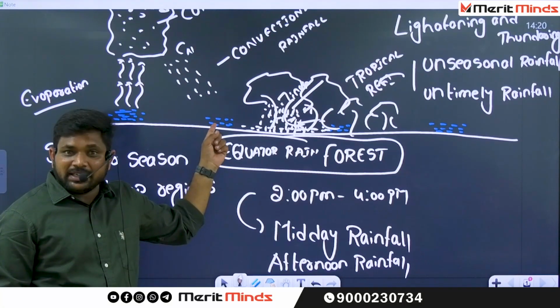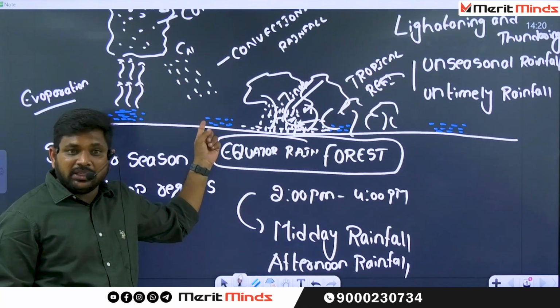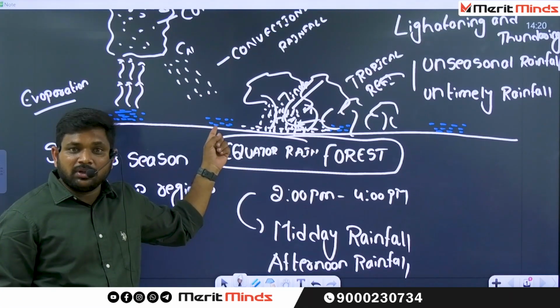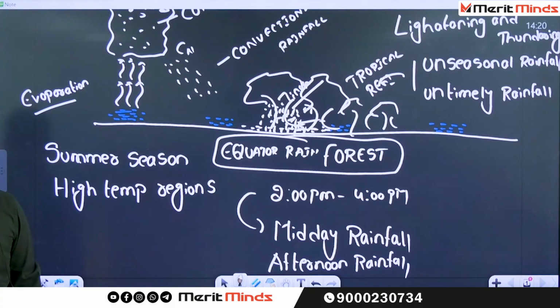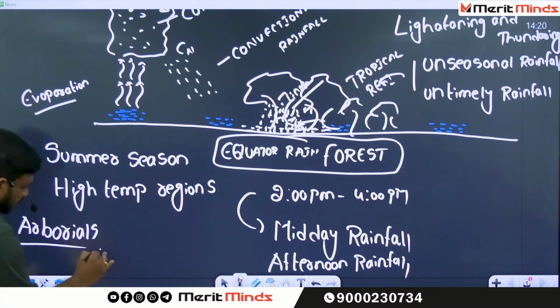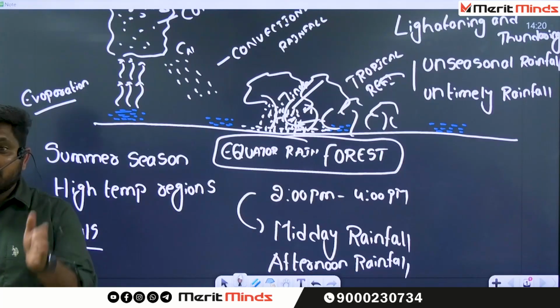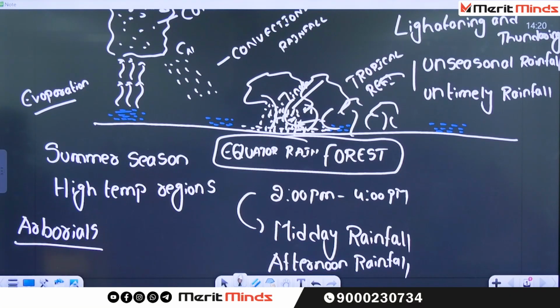Can you find the lions? No. Can you find the tigers? No. Can you find the camels there? No. Then what type of animals can you find there? All sorts of arboreals. What do you mean by arboreals? These are the animals which jump from one plant to another plant. What is the best example? Monkeys. You can find monkeys in this equatorial region.